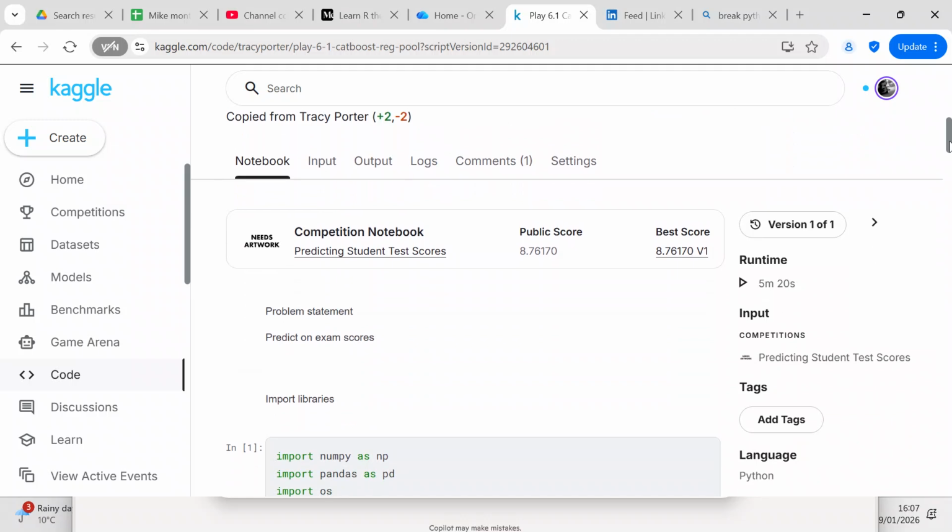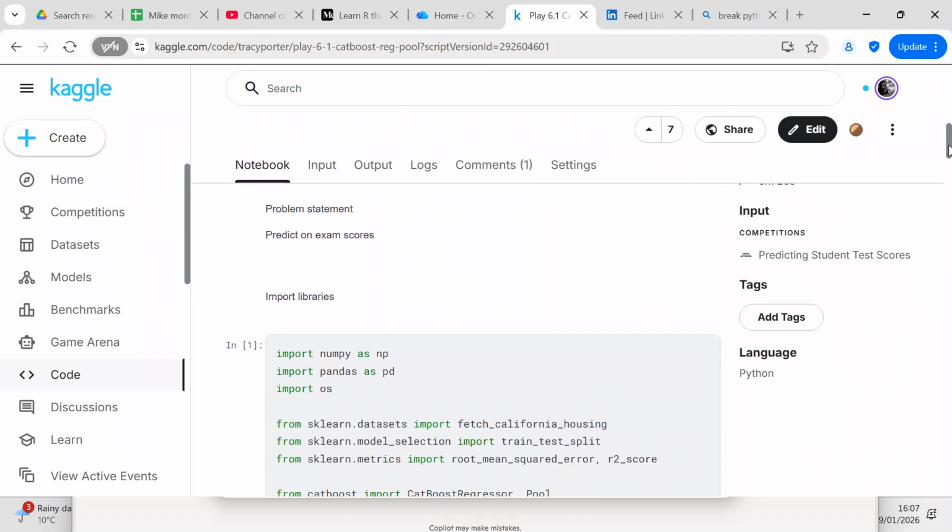So we're going to talk about the problem statement. The problem statement is that we're going to predict exam scores, and you can see that this is a regression problem. So what I'm doing is using CatBoost Regressor to make predictions on the test set.